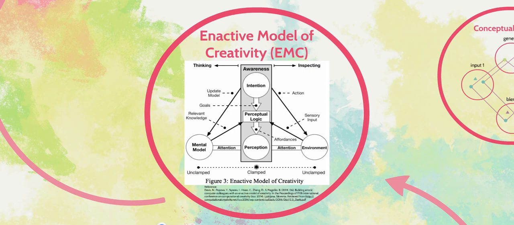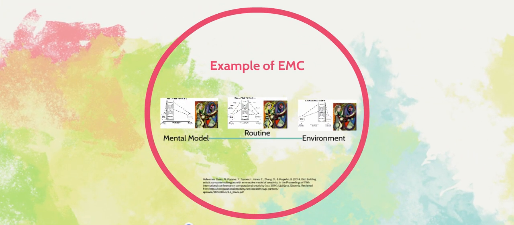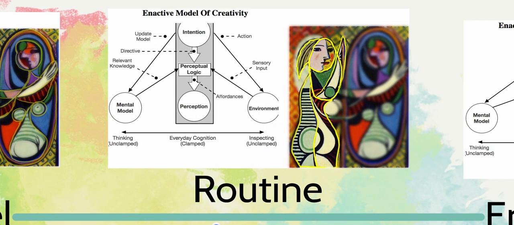At Georgia Tech, researchers are developing an intelligent agent that implements the interactive model of creativity. In this model, the agent's cognitive spectrum ranges from a mental model to the environment as shown in this figure. The rectangle on the spectrum of cognition is the agent's awareness, which moves between the mental model and the environment depending on the situation. When the agent performs routine tasks, its awareness stays in the middle of the spectrum. Minor deviations can cause slight movements away from the middle.